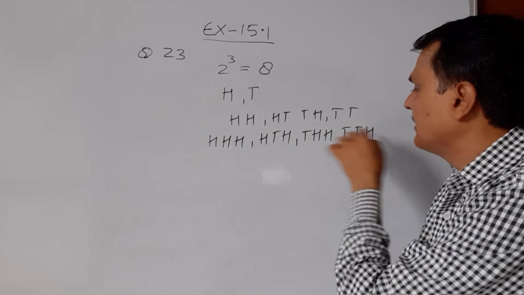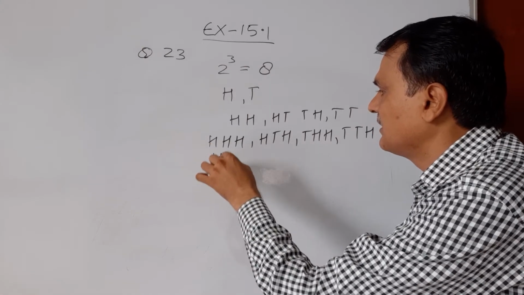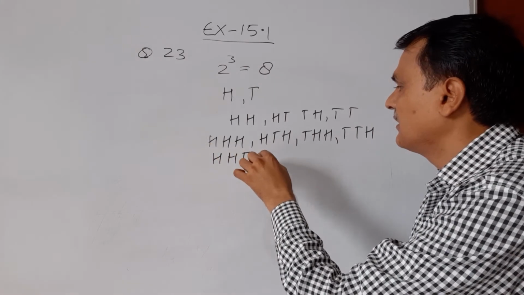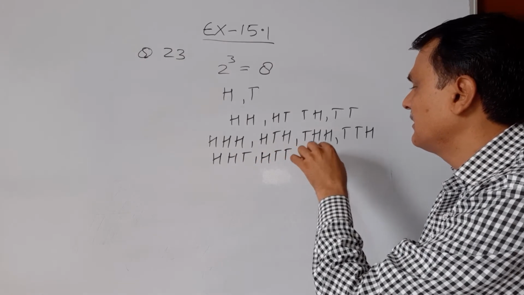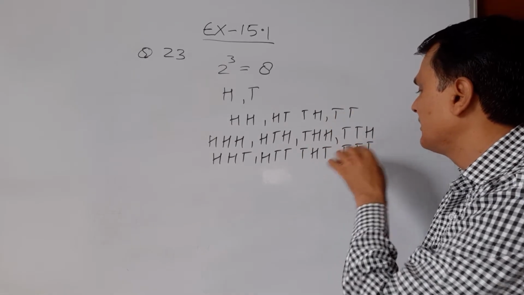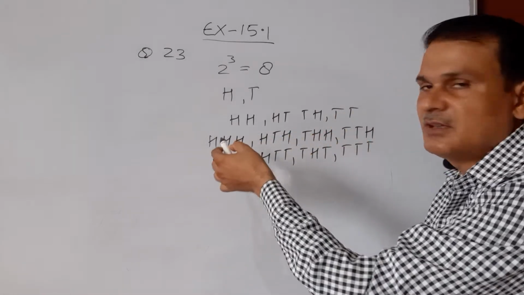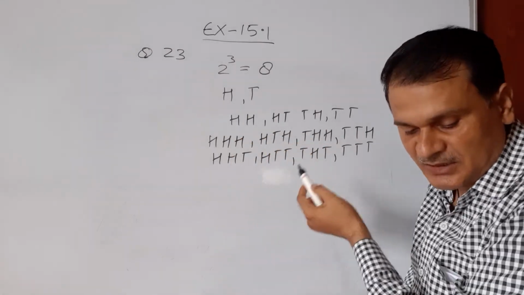On tossing 3 times there are 8 options: head head head, head tail head, tail head head, tail tail head, head head tail, head tail tail, tail head tail and tail tail tail. So there are a total of 8 outcomes when a coin is tossed 3 times.